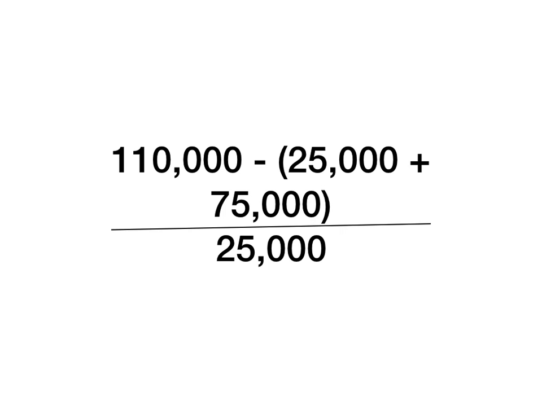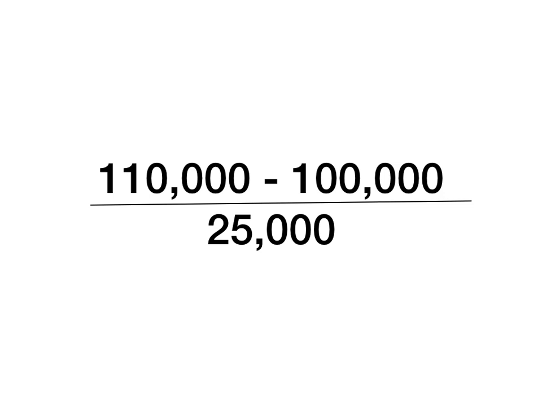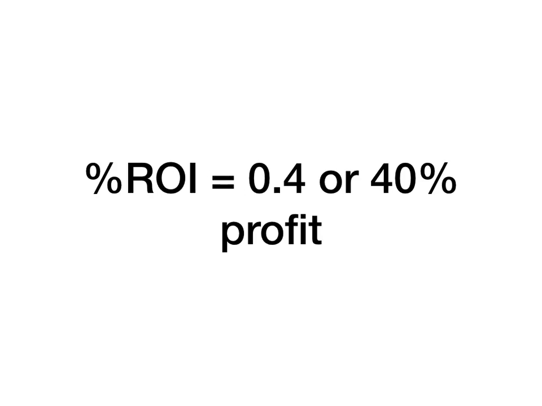We now use this formula: 110,000 minus 25,000, that's his own money, plus his uncle's money, divided by his own money, 25,000, which will give us 110,000 minus 100,000 divided by 25,000. The percentage ROI is now 40%. That means on his investment of 25,000 naira, he gets a return of 40%.